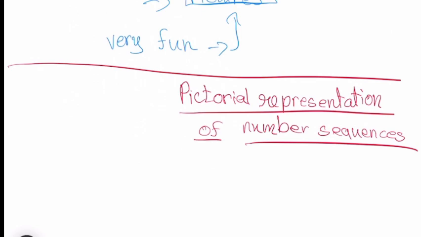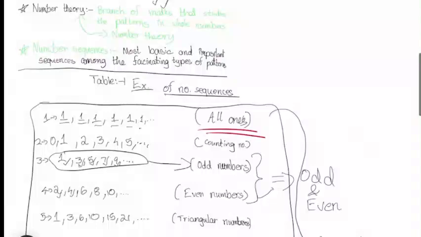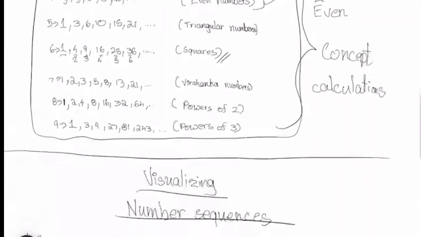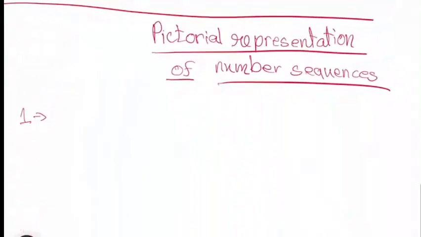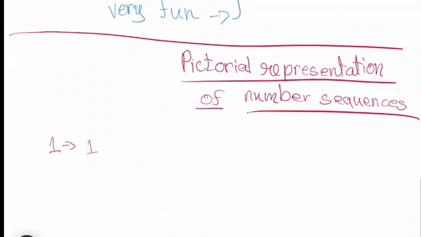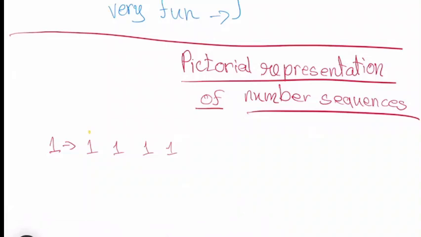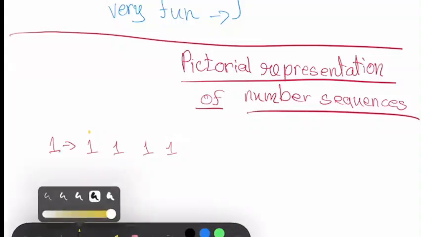Now we'll continue and see some examples. You remember before I wrote like this? I'll go up and show you. Do you remember the all ones? I wrote it in the number form, but what happens if I write it in the pictorial way? It will be very nice. So let's continue. Now all ones we'll write like this: 1, 1, 1, 1. But now I'm going to show it in a pictorial way. So this is the way. 1. That is 1.